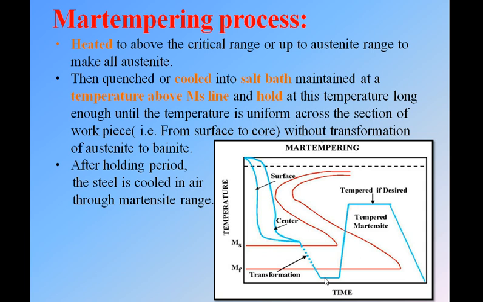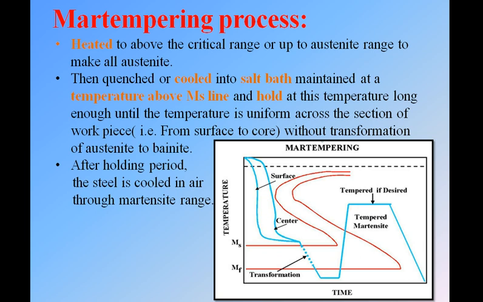So this diagram is nothing but a time temperature transformation curve. We can see it as a C curve, because this looks like a C. Or we can see it as an S curve, see here we can see the S. Or we can say it as a Bain's curve, because Bain is a scientist who founded that. So this diagram can be called by four names: time temperature transformation curve, that is T curve, or S curve, or C curve, or Bain's curve.